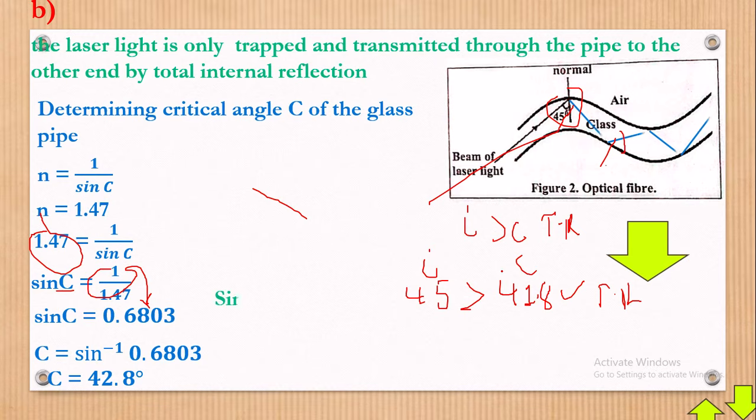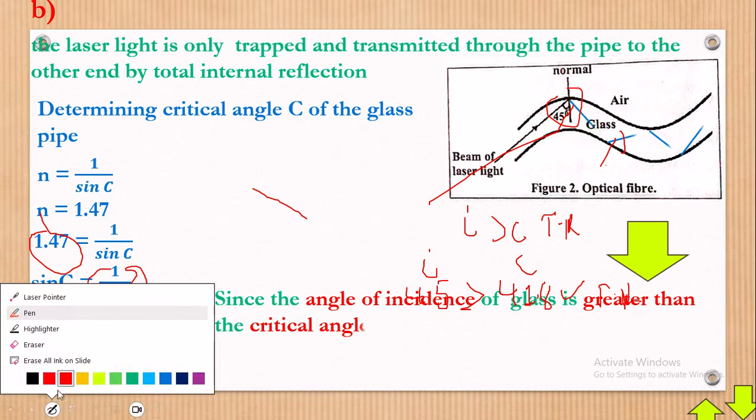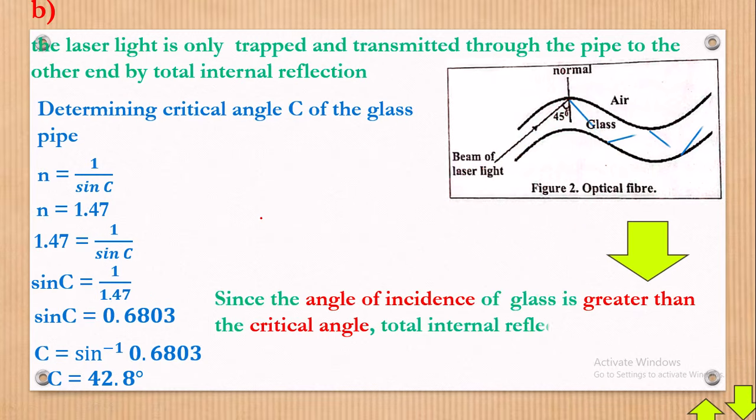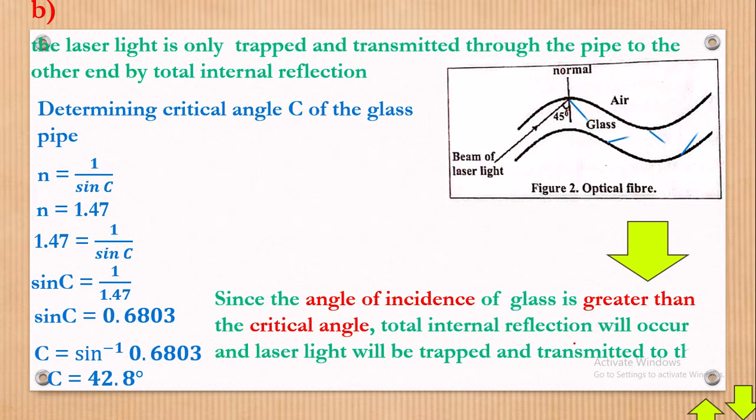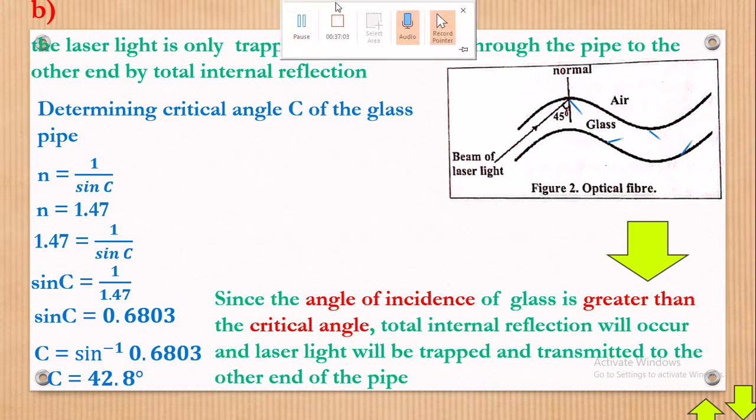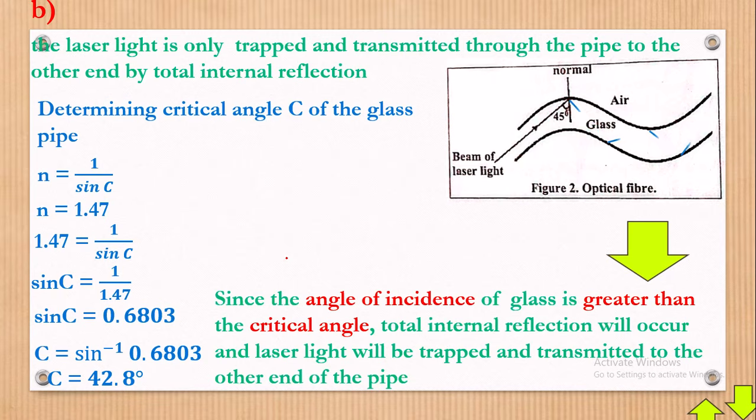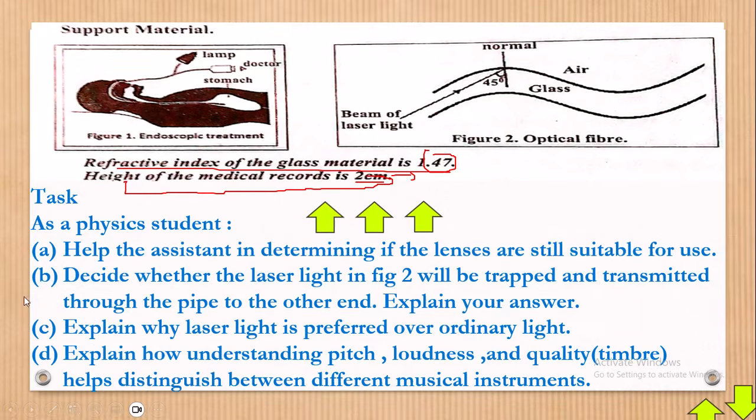So let's conclude and say, okay, we say that since the angle of incidence in the glass is greater than the critical angle, yes, total internal reflection will occur and the laser light will be trapped and transmitted to the other end of the pipe. I hope you can now really see that, coming to it by reasoning in simple terms. So we have successfully answered part B. Let's now go and look at part C in simple terms.